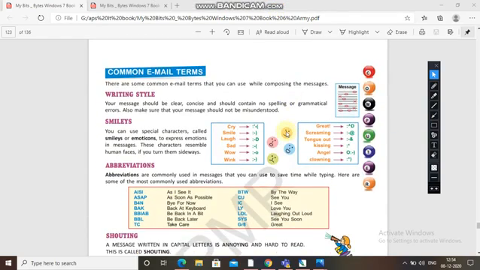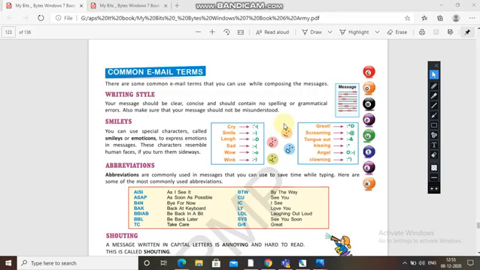Now next, common email terms. Here you can see some common email terms in your book. Writing style: your message should be clear, concise, and should contain no spelling or grammatical errors. Also make sure that your message is not misunderstood. That's why I told you to write in a simple form so that it can't be misunderstood by someone else. Spelling and grammatical errors should not be there. That is your writing style.